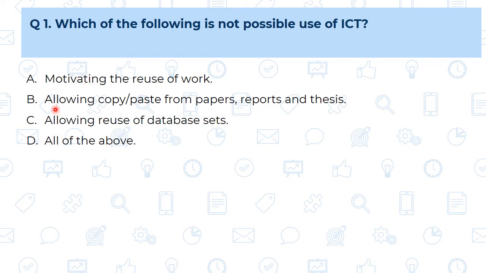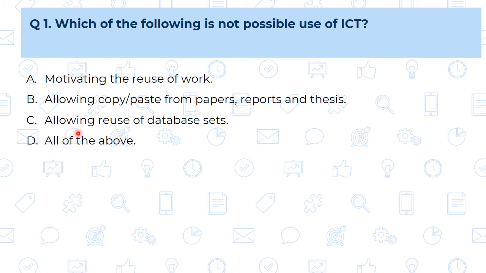Then B, allowing the copy paste from papers, reports and thesis. See, whenever we are doing the copy paste, it is a kind of plagiarism and we have a number of applications or ICT tools which can detect the plagiarism. For example, Grammarly, Turnitin, Duplichecker. So with the help of these tools, we are going to identify the copy paste, that is plagiarism. So this is not a possible use of ICT.